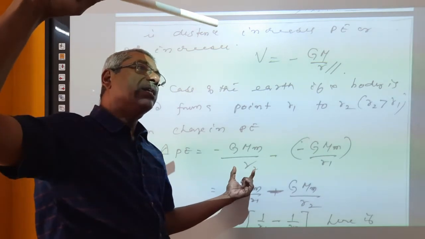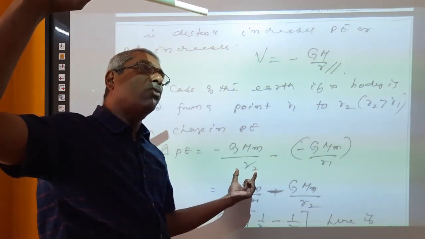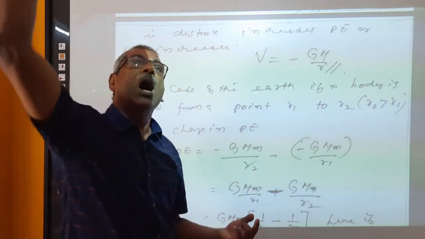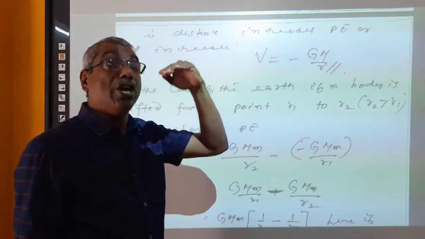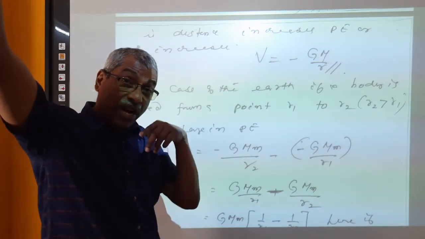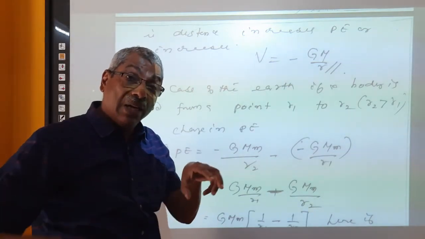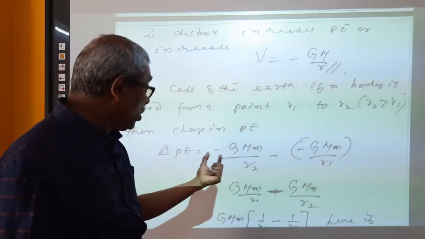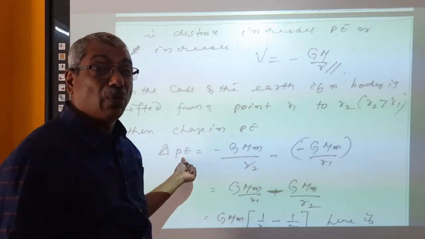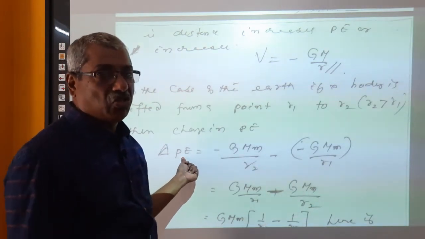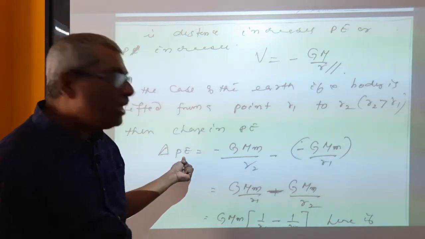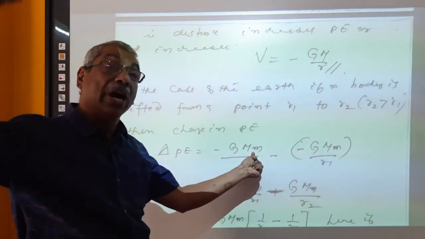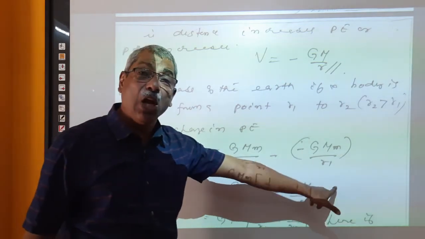Suppose a body is taken from a distance R1 from the centre of the earth to R2, where R2 is greater than R1. Then there is a change in potential energy. At the higher height, the potential energy is more than that at the lower point. That is why we can write that when a body is taken from R1 to R2, the change in potential energy is delta PE equal to potential energy at the highest point minus potential energy at the lowest point.